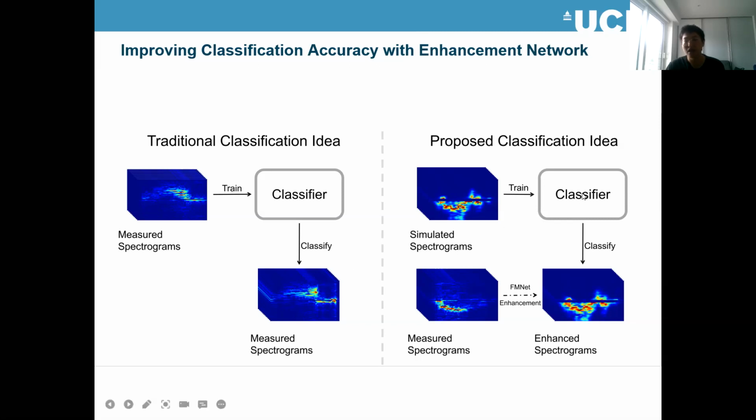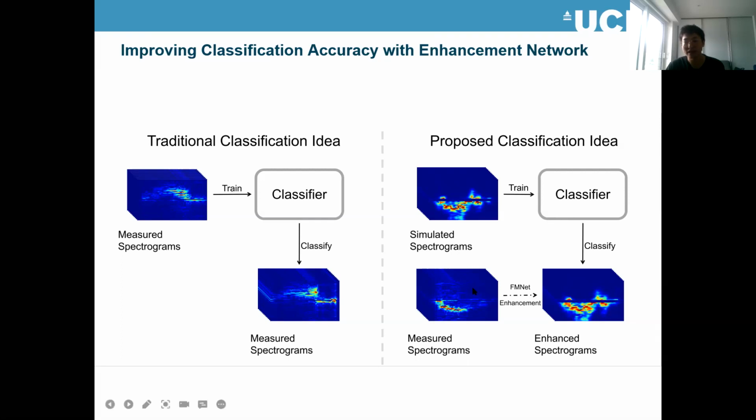That makes our classifier always reach very high classification accuracies, and classifying simulated data also provides very clear motion patterns, which further improves the classification results.